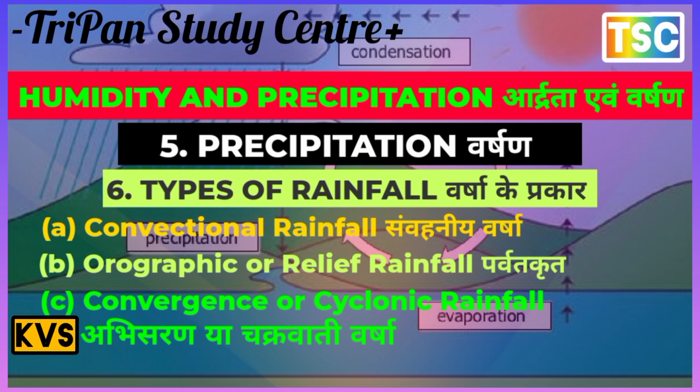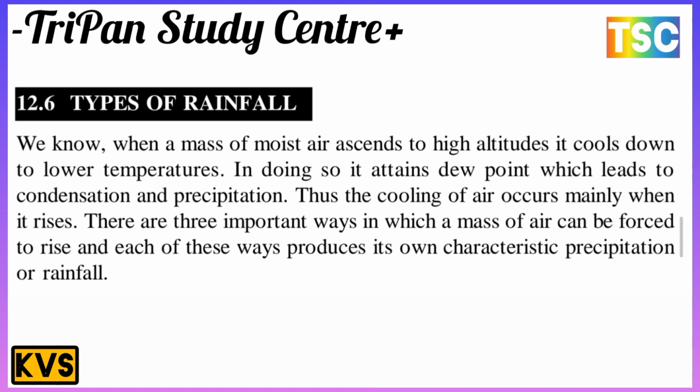The next topic is the most important: types of rainfall. What are the types of rainfall? When a mass of moist air ascends to a high altitude, it cools down to a lower temperature. In doing so, it attains its dew point, which leads to condensation and precipitation. Thus, the cooling of the air occurs mainly when it rises.